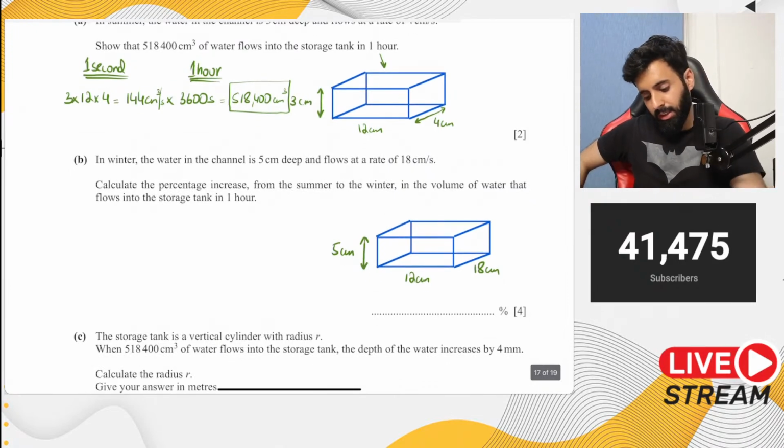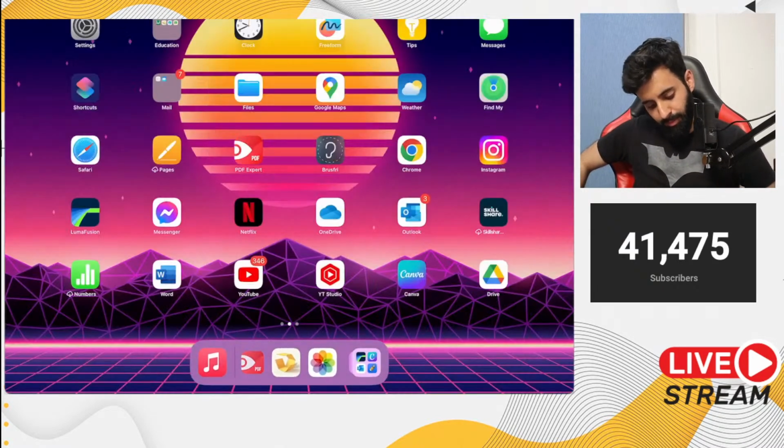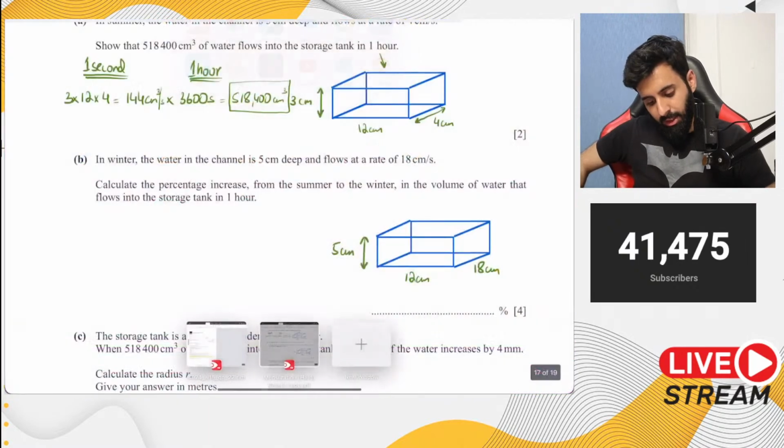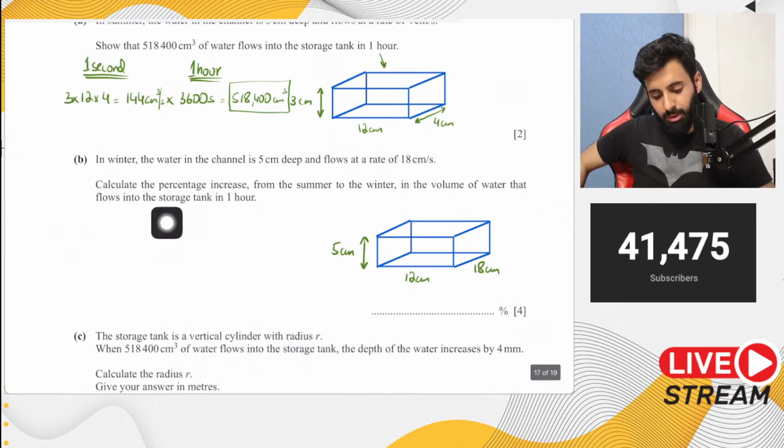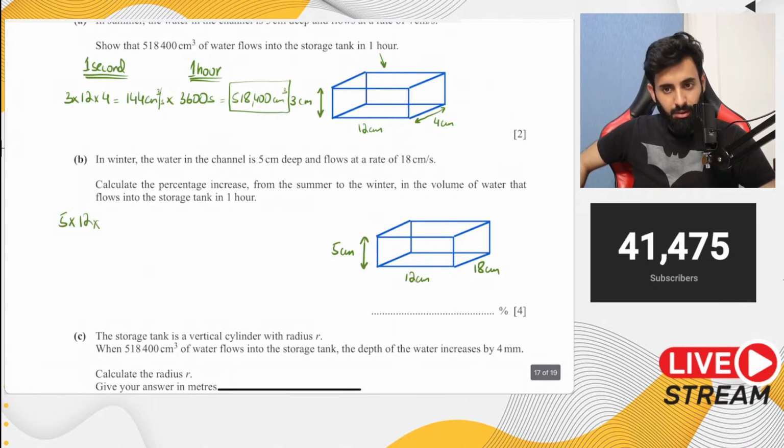Now the question says calculate the percentage increase from the summer to the winter in the volume of water that flows into the storage tank in 1 hour. Now let's calculate the new volume. For the new volume, we'll do 5 into 12 into 18, which is equal to 1080.